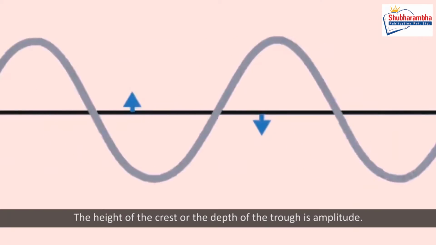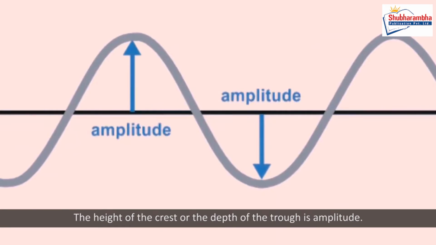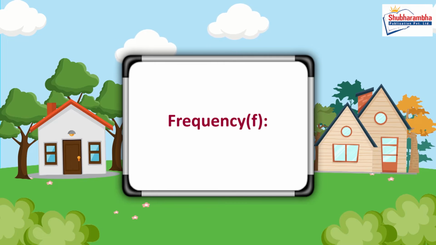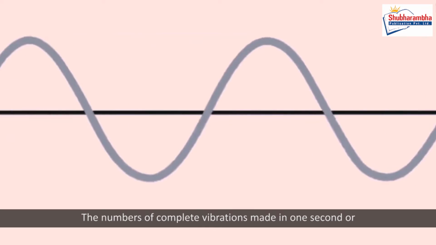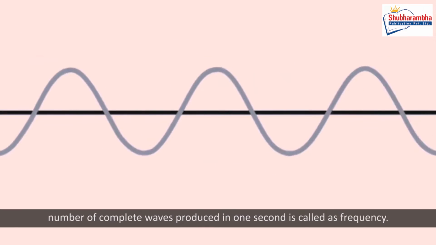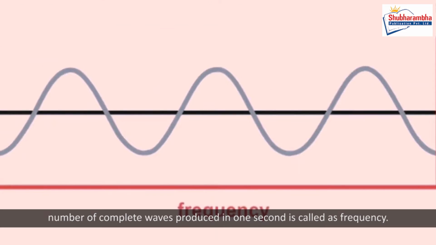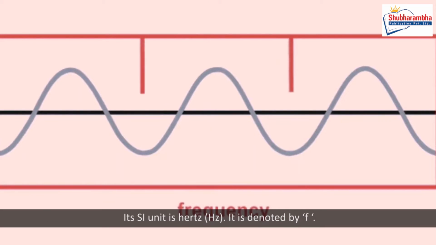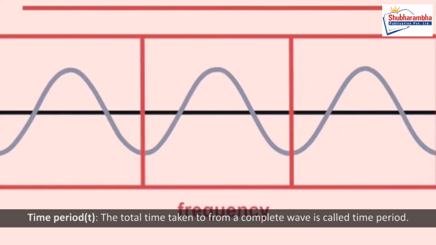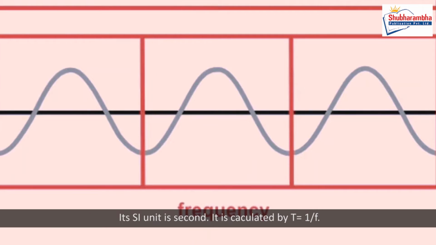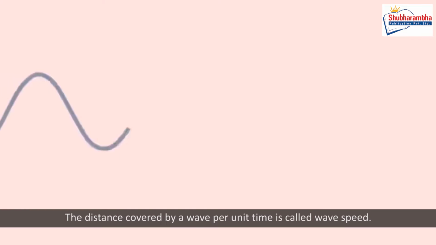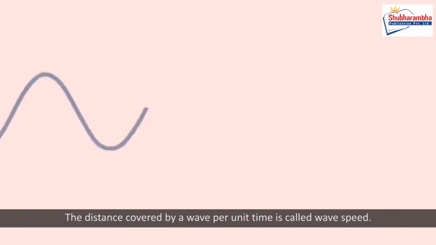Amplitude, A. The height of the crest or the depth of the trough is amplitude. Frequency, F. The number of complete vibrations made in 1 second or number of complete waves produced in 1 second is called as frequency. Its SI unit is Hertz. It is denoted by f. Time period, T. The total time taken for a complete wave is called time period. Its SI unit is second. It is calculated by T equals 1/f. Speed. The distance covered by a wave per unit time is called wave speed.